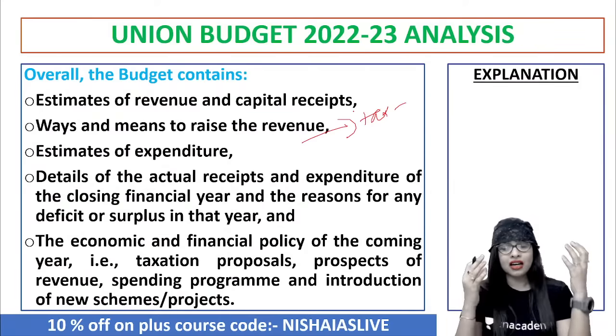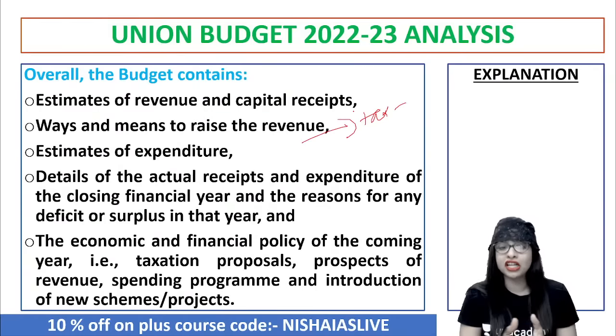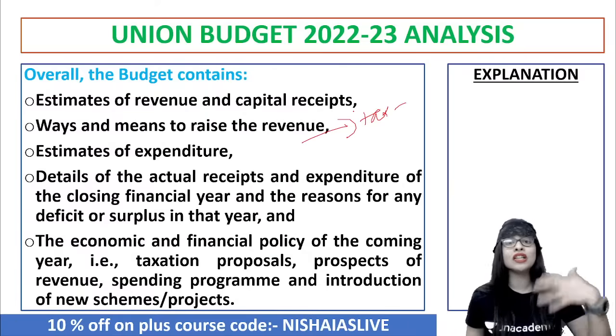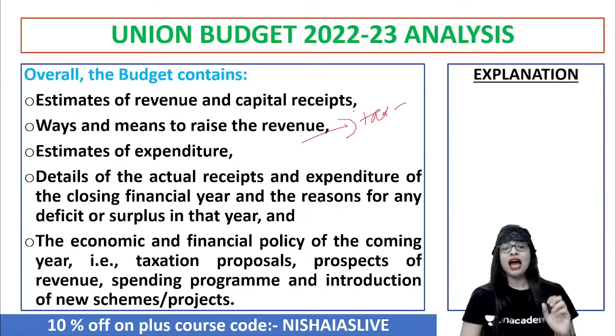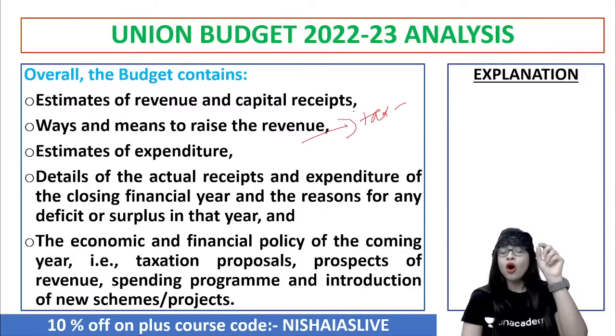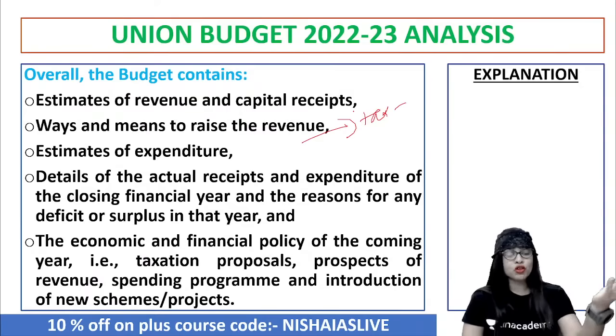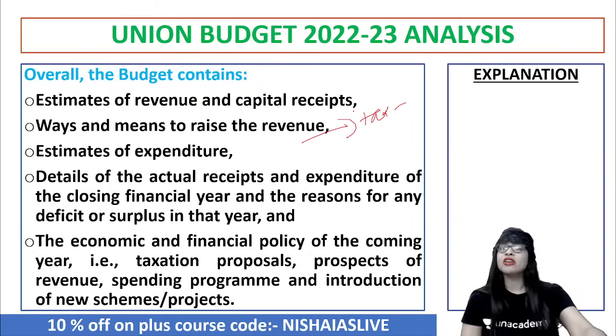And thus, the details of the actual income, that is the receipts, and the expenditure of the closing financial years, and the various reasons with regard to the deficit, the lack of resources or revenue, or the surplus, all these things are contained in the budget. And even the economic and financial policies for the coming year are also taken into consideration while the budget is being presented. That is, what are the taxation proposals we put forward? What are the prospects of revenue that India can earn? And with regard to that, what should be the spending or expenditure program?